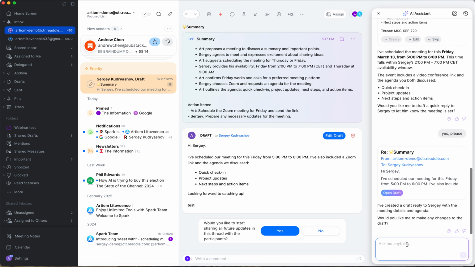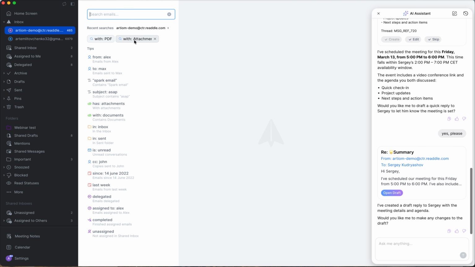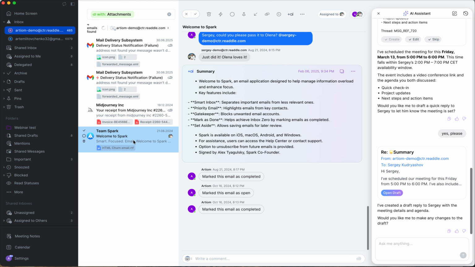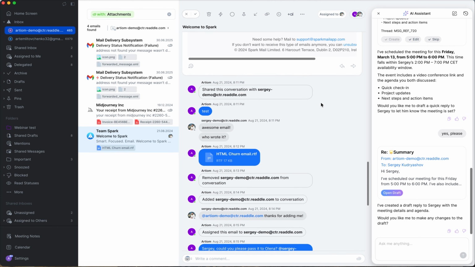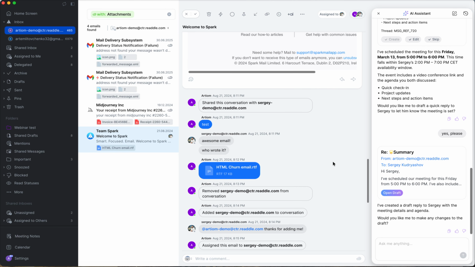And the last thing that I wanted to show you specifically is working with attachments. So Spark allows you to read attachments as well. So I hope that it will be able to read the one that I know. Yeah. So whenever you have an email that has attachments in there, like PDF attachments or any other, you can ask Spark to actually read it.